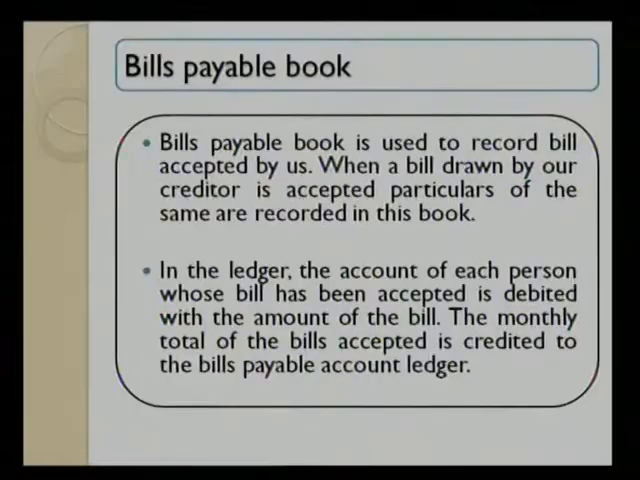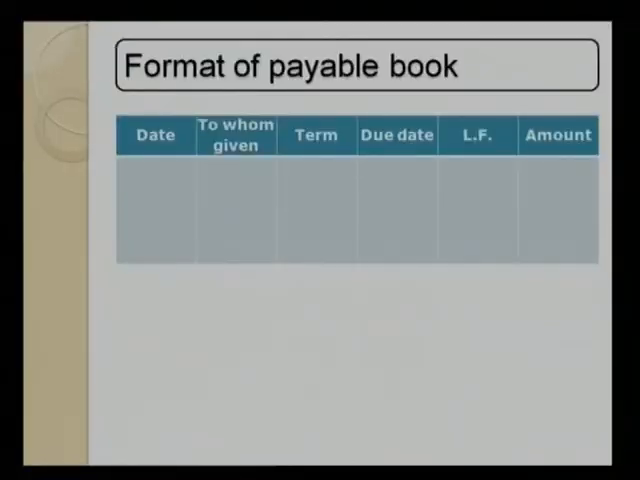Let us see what they have said in that case. The bills payable book is used to record bills accepted by us. When a bill drawn by our creditor is accepted, particulars of the same are recorded in this book. In the ledger, the account of each person whose bill has been accepted is debited with the amount of the bill. The monthly total of the bills accepted is credited to the bills payable account in the ledger. So it is very easy, and it is supportive to the basic subsidiary books. This is the format of the bills payable book. First is date, second is to whom given, that means to whom we have issued, then time period, due date and the amount.